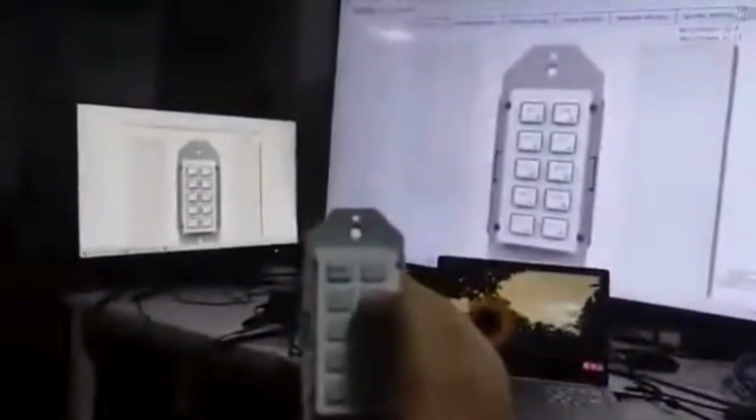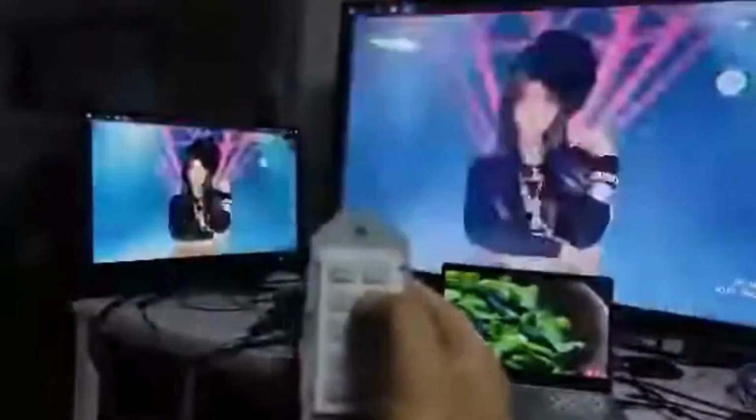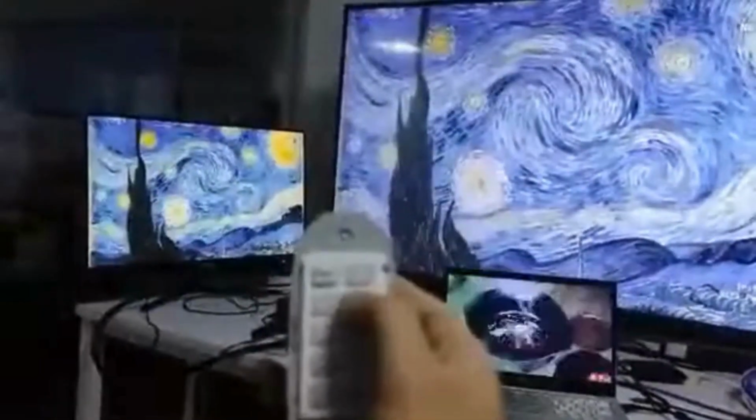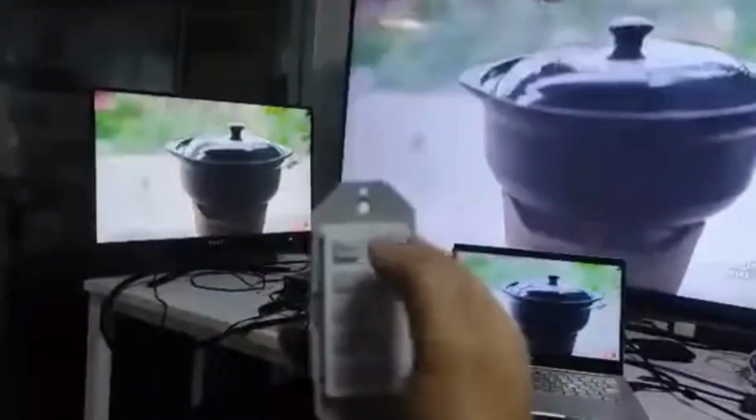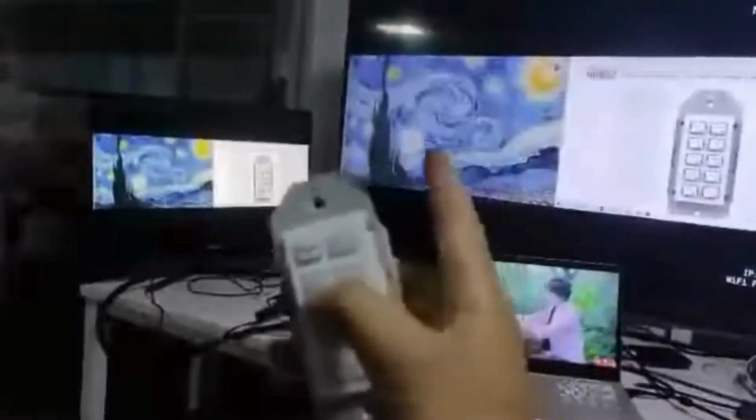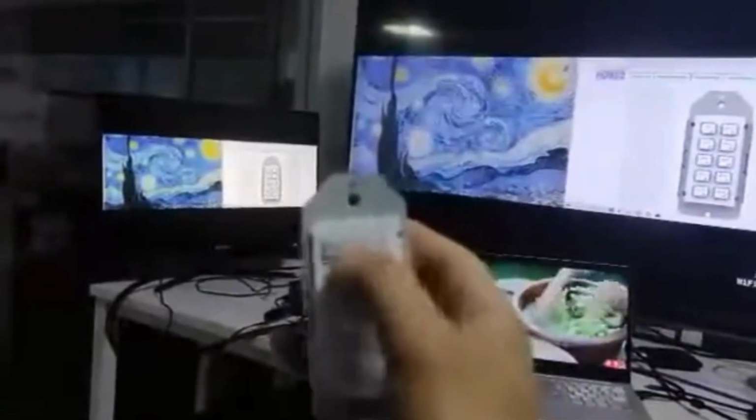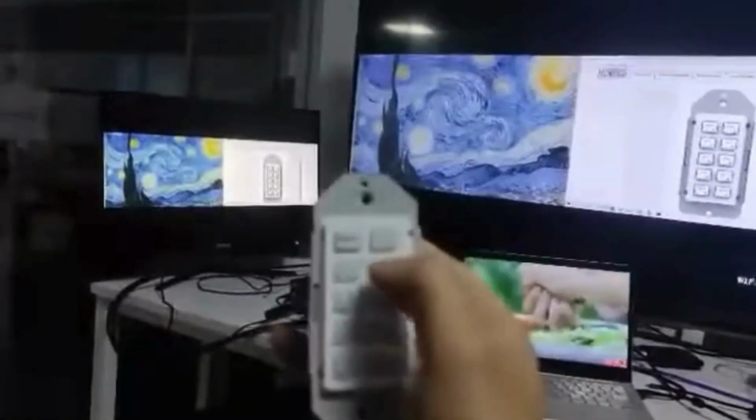So switch into the HDMI 2, this one is the VGA, this one is the HDMI 1, this one is the Type-C, and the second one is going to show as like 2 pictures on one screen. Also can use this one to recycle.